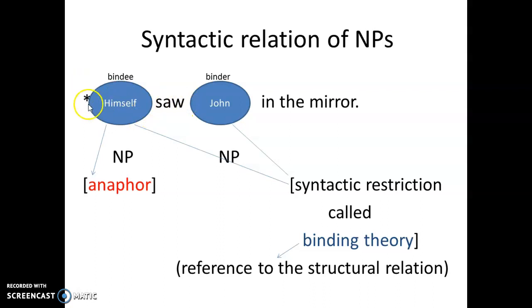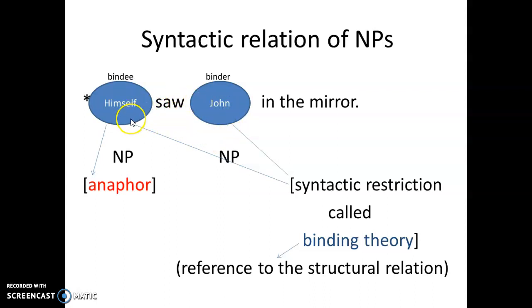This sentence is not grammatical because the bindee most often has to follow the binder. So John here is the binder, and we will call it the antecedent, as we will see in another slide. So John is commanding himself.